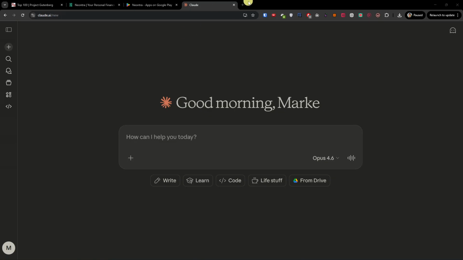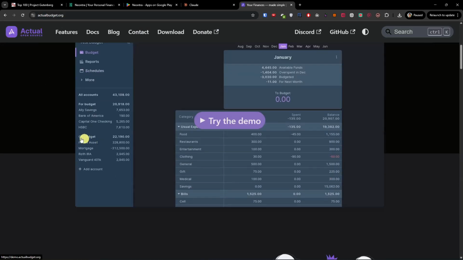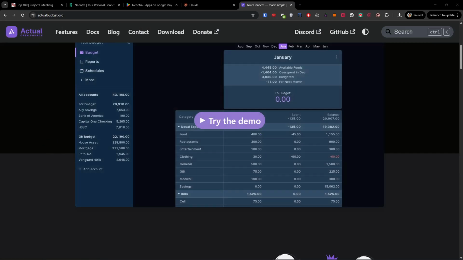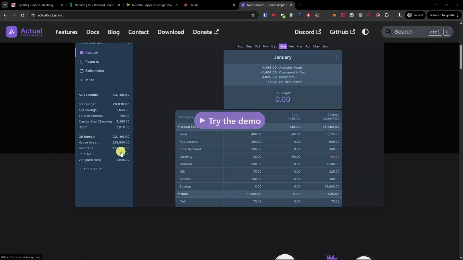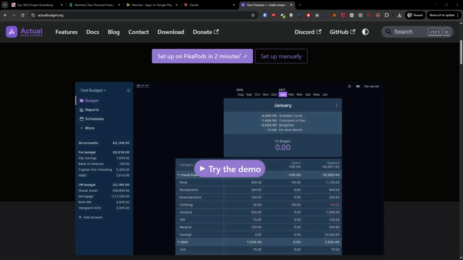Now another one that is also great is called Actual Budget. What you need to be aware of is that yes, it's completely free. It's an open source, privacy focused alternative. But a very important thing is that the UI is not the greatest. The great thing is, if you don't need a lot of connections to accounts, maybe you can do it by yourself too, if you can get access to an API or something. What you can do is take the features, screenshot them, and paste them to the AI you would like to use, and you will see it can be very good.